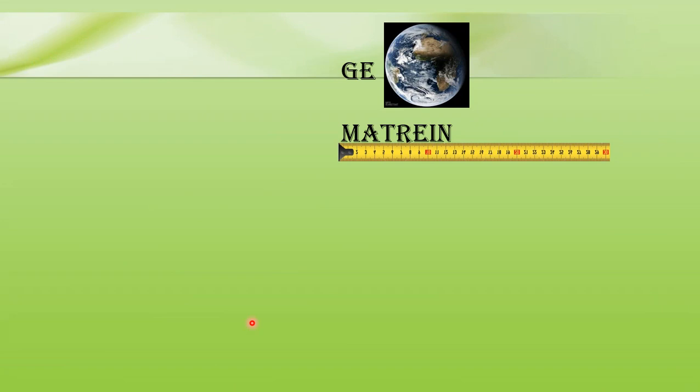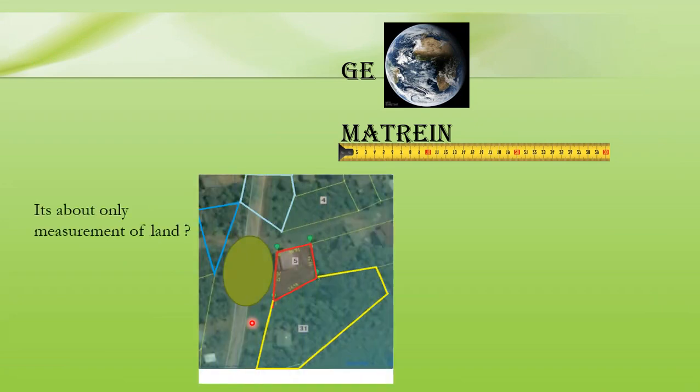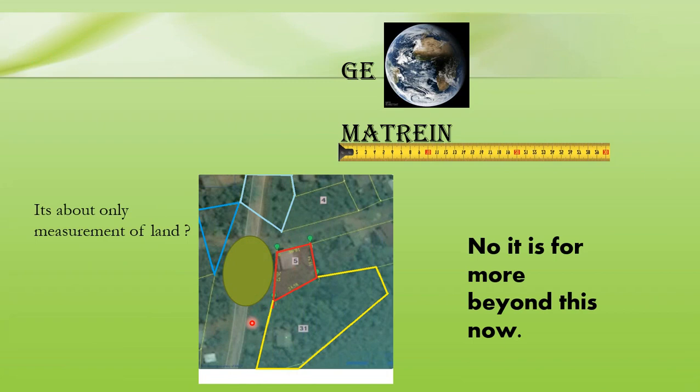As the word says, geometry is geo and metrine, measurement of earth. Is it so that the meaning of geometry is only the measurement of land? No, it is far more beyond this now.